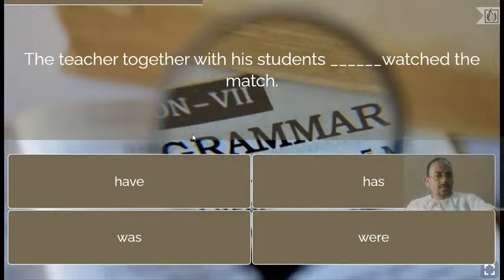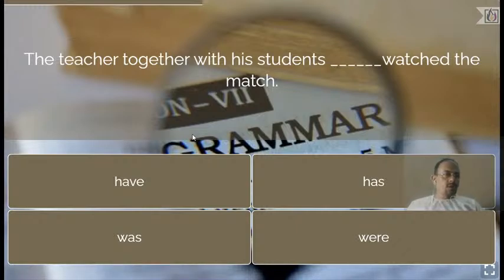Let me see who answers quickly. The teacher, together with the students, dash watched the match. Watch the match. I'm yet to get the responses from students, so on my screen it's not flashed yet, so I shall wait for a while.